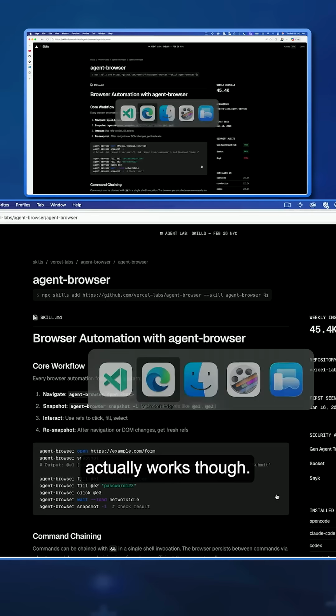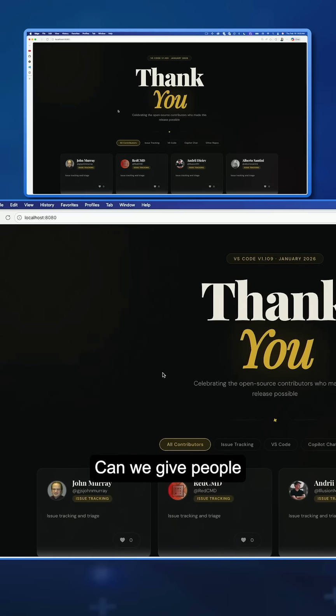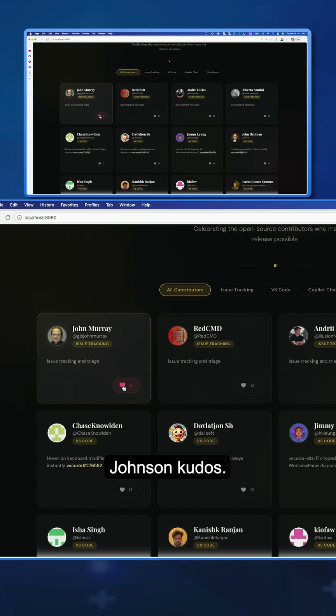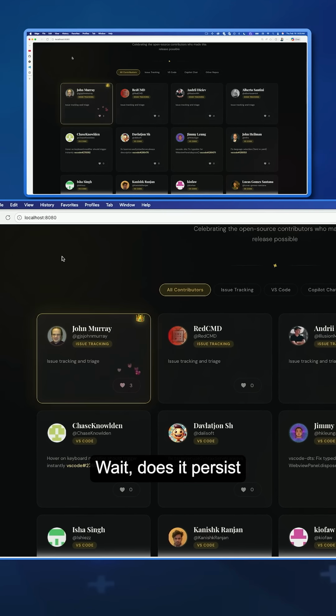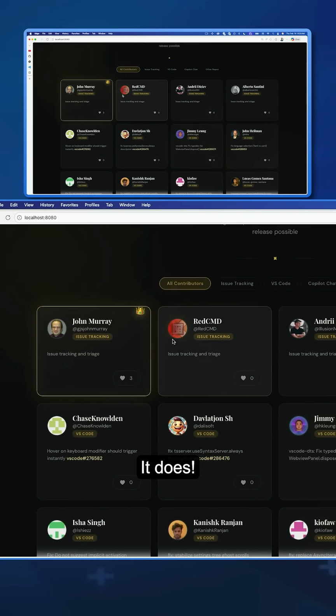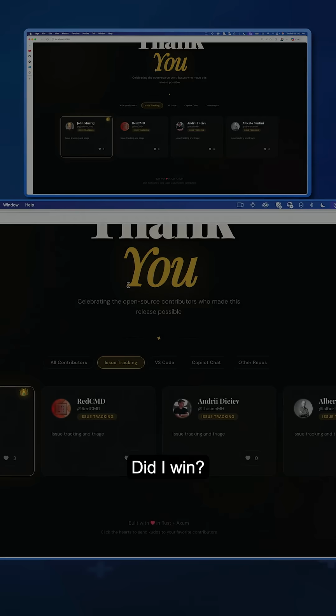I don't know if this actually works though. Hold on. Can we give people kudos? Let's give John some kudos. Hey! Ooh, look at that animation. Look at that animation. Wait, does it persist if I reload the page? It does! Wow, that's impressive. Am I done? Did I win?